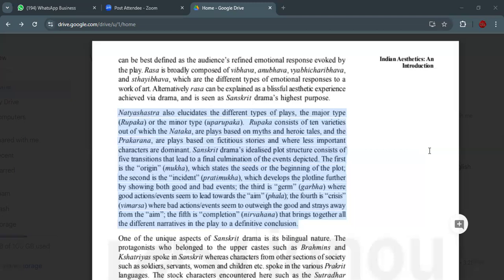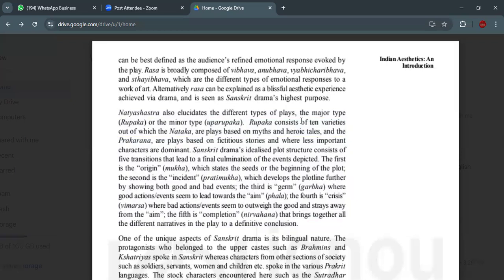Natya Shastra also elucidates. That is, Natya Shastra makes it clear the different types of plays, the major type Rupaka and the minor type Uparupaka. Rupaka consists of 10 varieties.